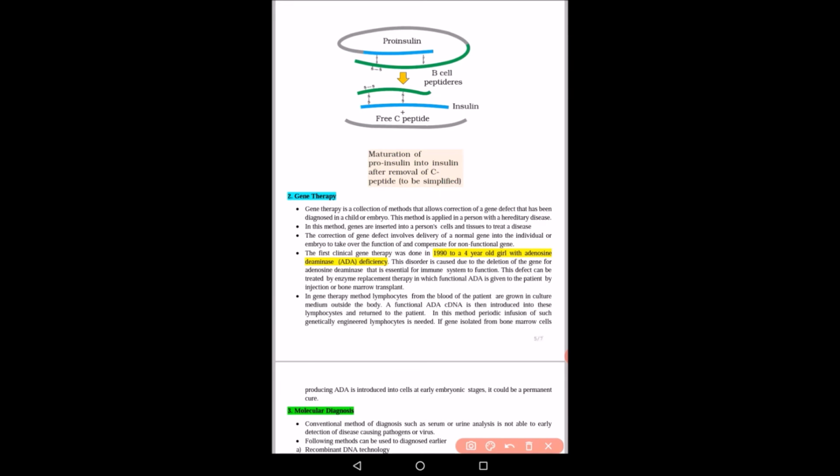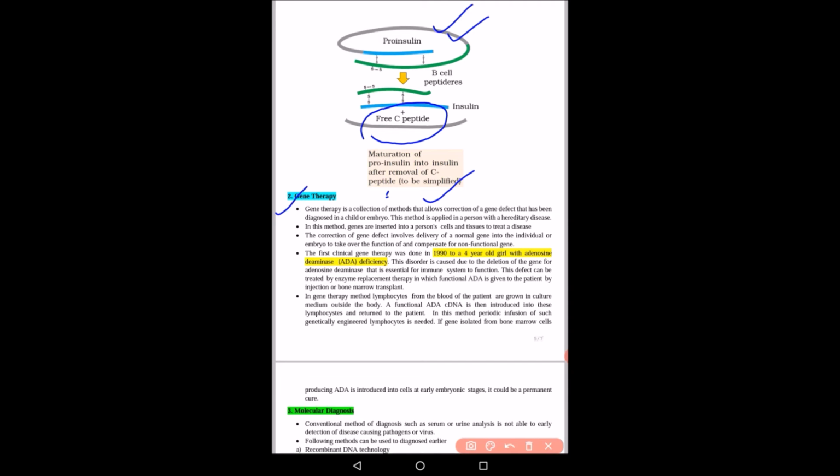This is the diagram. We can see that this is proinsulin, that is inactive form, and now this proinsulin with this free C-peptide is converted into human insulin. So this is the maturation of proinsulin into human insulin after removal of C-peptide. So this proinsulin is converted to human insulin.